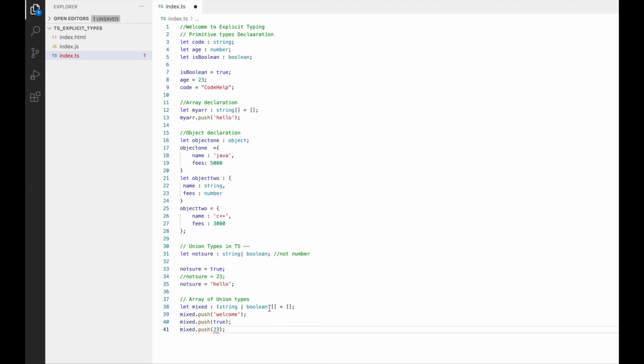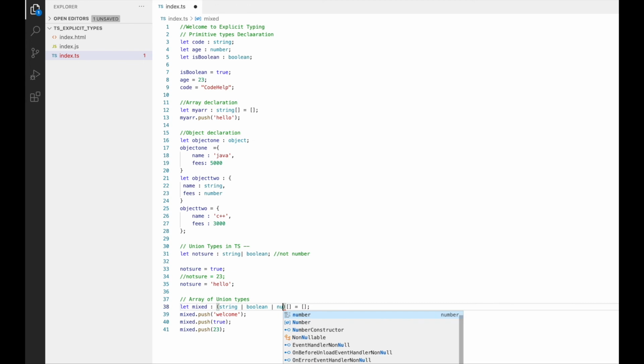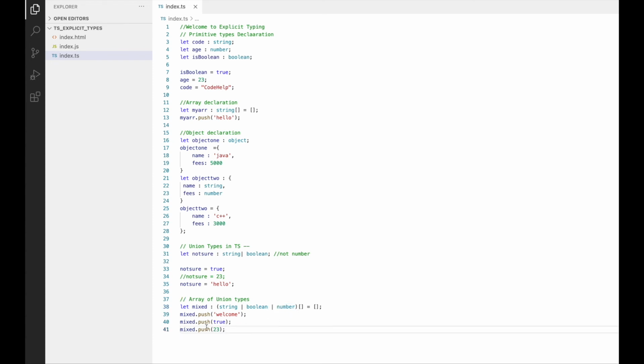For that to work, we can add it in the pipe separated list above at the time of declaration. Let me do it right away. Let's add pipe number and let me save it. Now you can see the error is gone and it is working fine. So that's how you can declare union types in TypeScript for arrays and primitive data types.